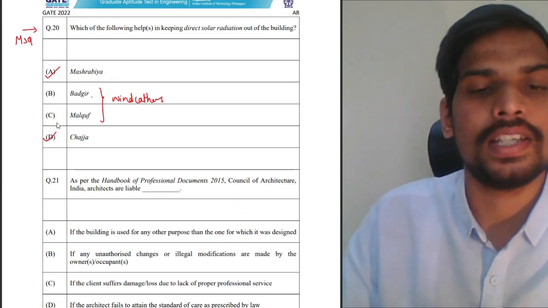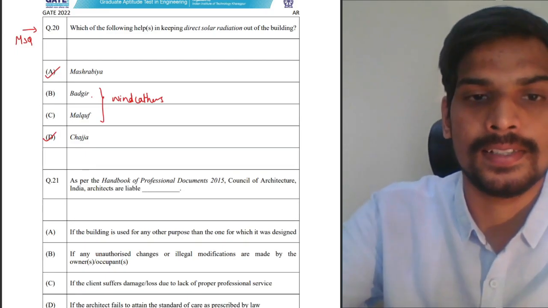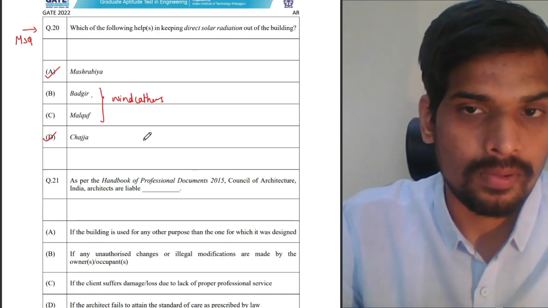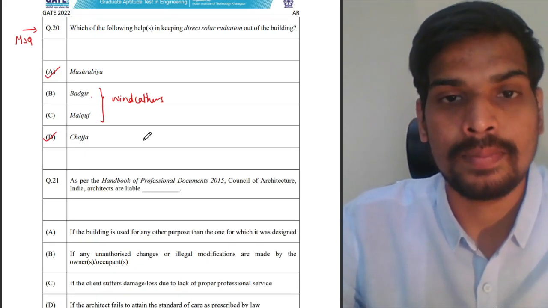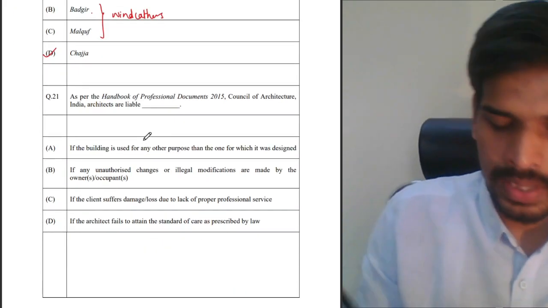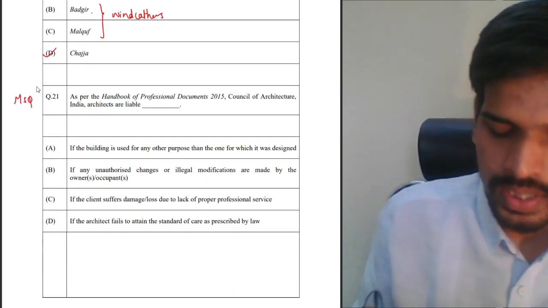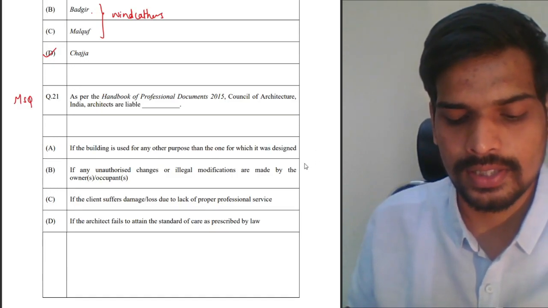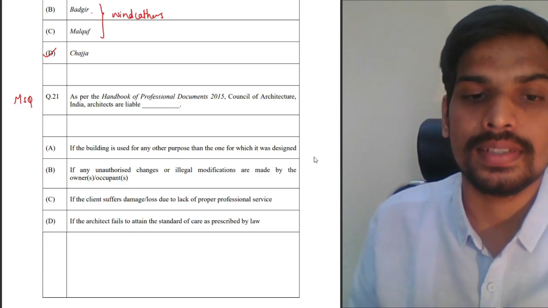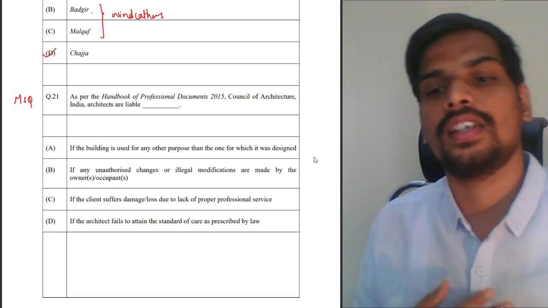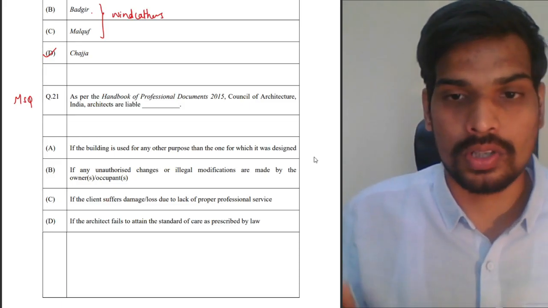Mashrabiya and Chhajja, obviously everyone knows. Mashrabiya and Chhajja are the answer for design members which keep solar radiation out of the building. Question number 21, again a multiple select question for 1 mark. As per the Handbook of Professional Documents 2015, Council of Architecture India, architects are liable dash. There are four conditions given. Which of these conditions are where the architect is responsible for?